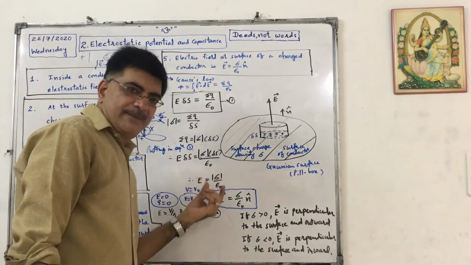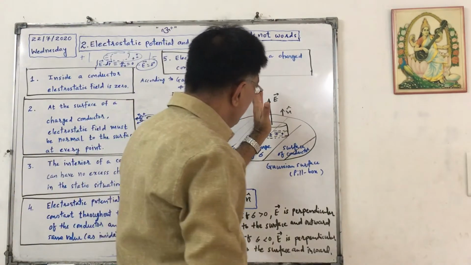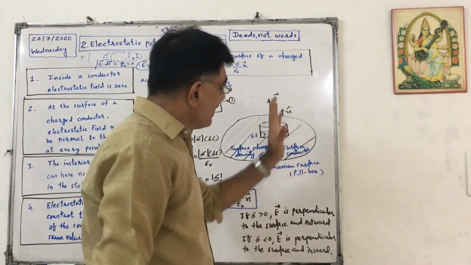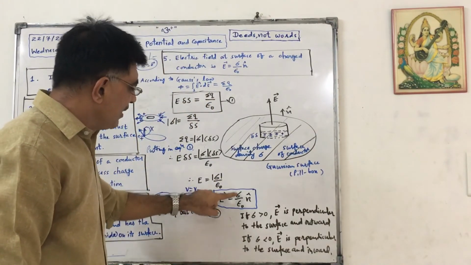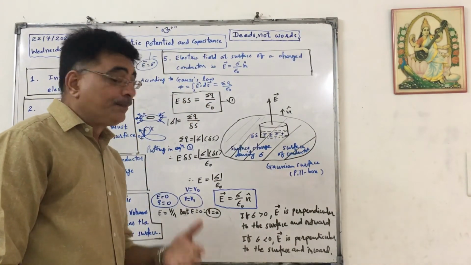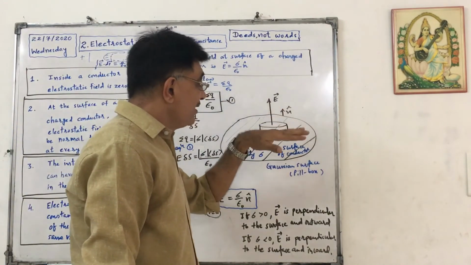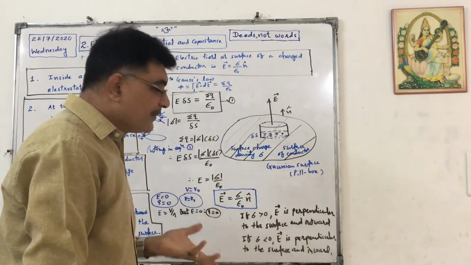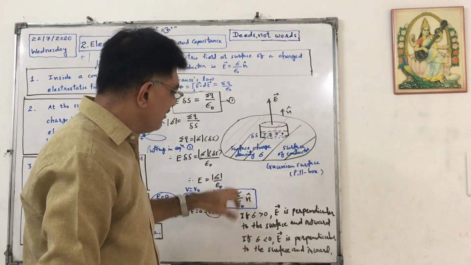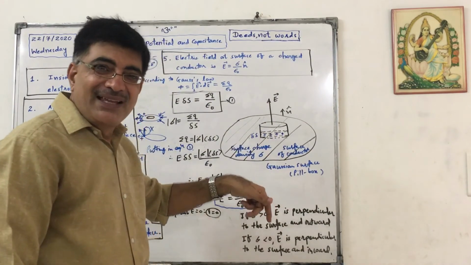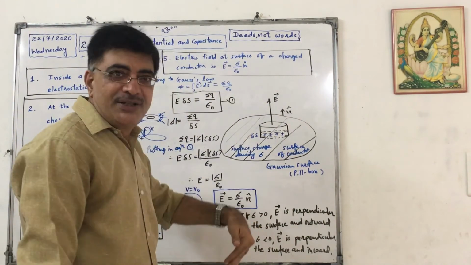This is magnitude. If I want to mention direction, it is in this direction. Suppose the unit vector in this direction is n cap. In that case, vector E equals sigma upon epsilon naught into n cap. Now if sigma is positive, vector E is perpendicular and outward. And if sigma is negative, if I put negative here, it will be minus n cap. So the electric field will be perpendicular to the surface and inward.